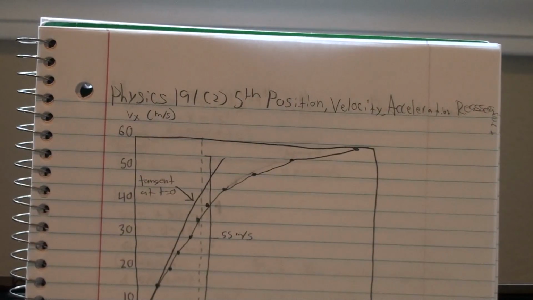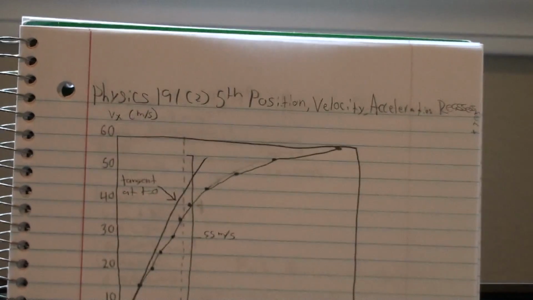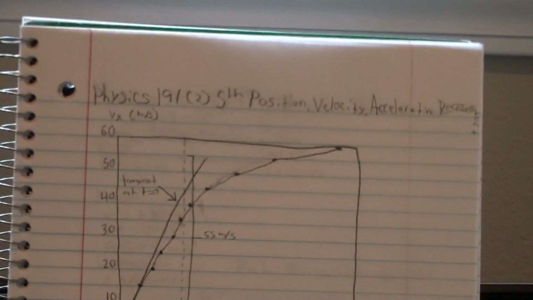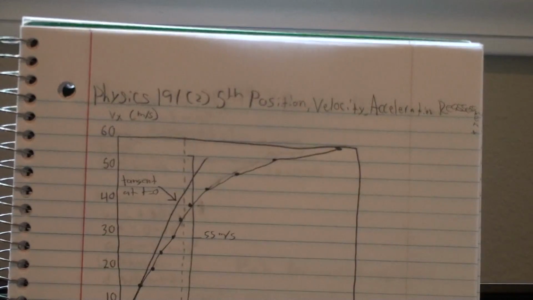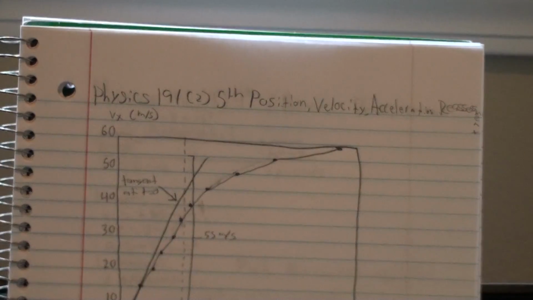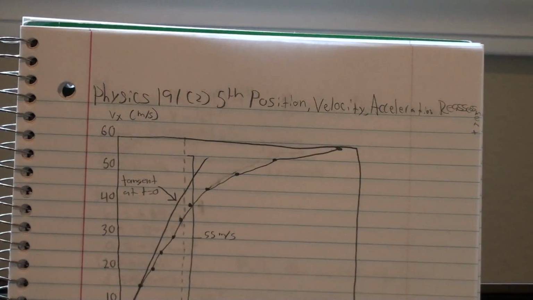So as mentioned in the email this video is attached to, a sports car starting at rest achieves 30 meters per second in 4.7 seconds according to advertisements. And the figure that is written below shows data for v sub x as a function of the time as a sports car starts from rest and travels in a straight line in the positive x direction.